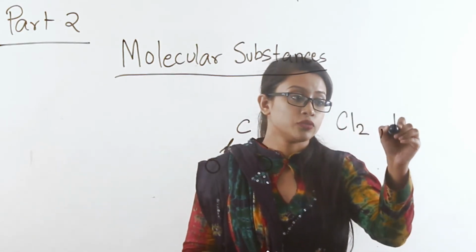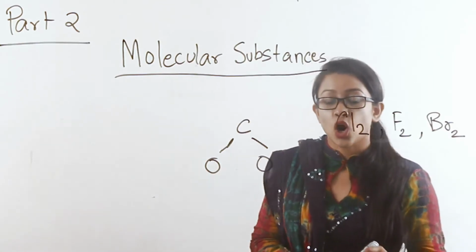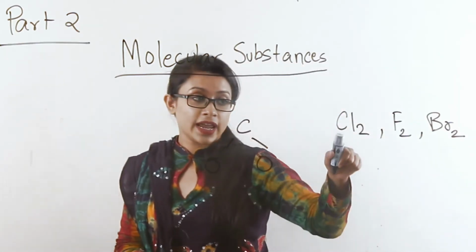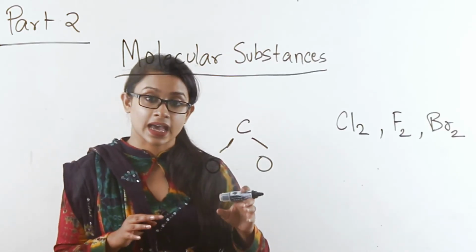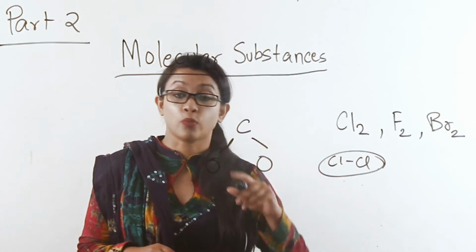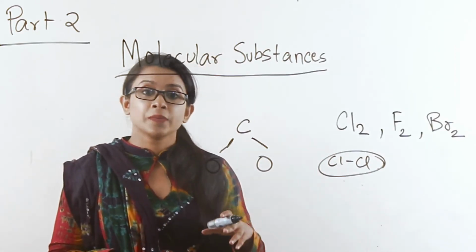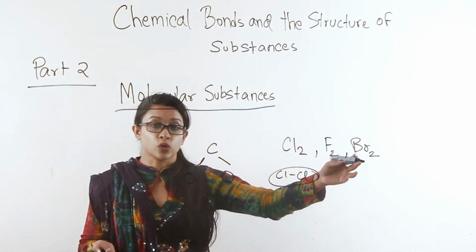Chlorine, fluorine, bromine, etc. All of them have a diatomic state. They exist as two atoms that are bonded with each other, forming a molecule of chlorine gas, fluorine, bromine.